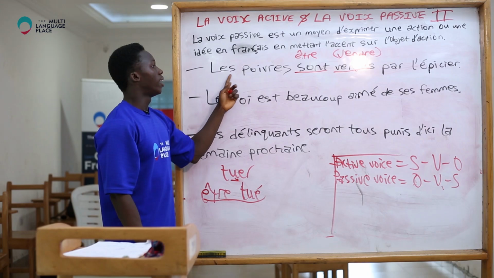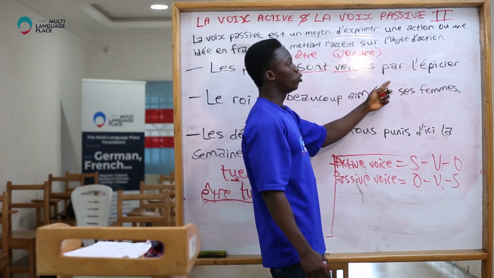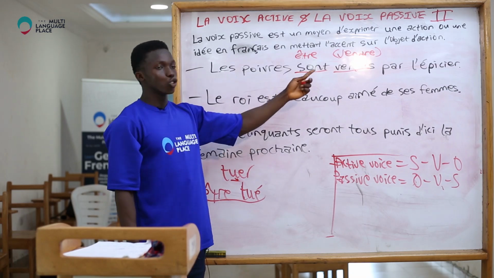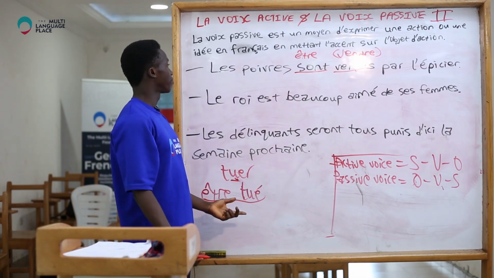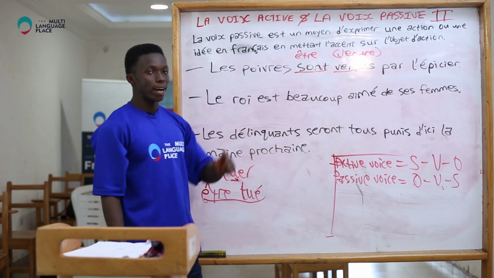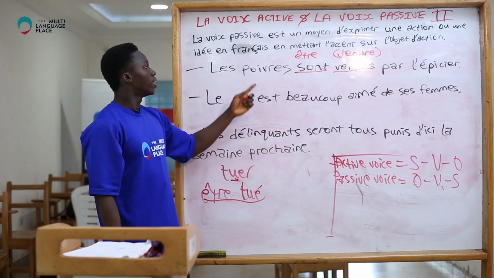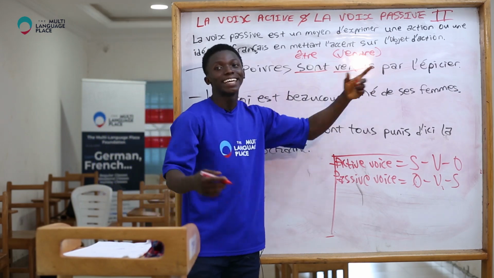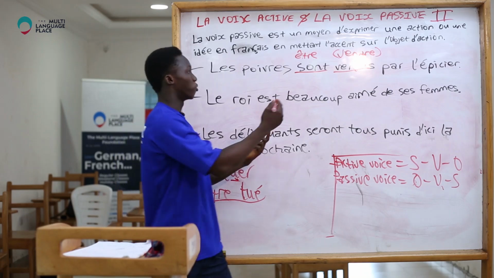Now let's come back here. Les poivres sont vendus par l'épicier. How do we transform this sentence in passive voice to active voice? The meaning of this is pepper or peppers are sold by the seller or grocer.